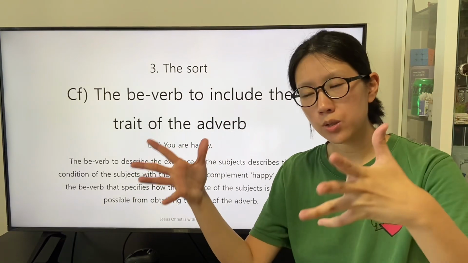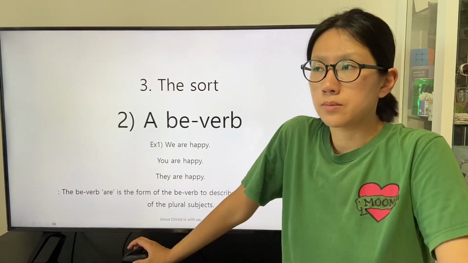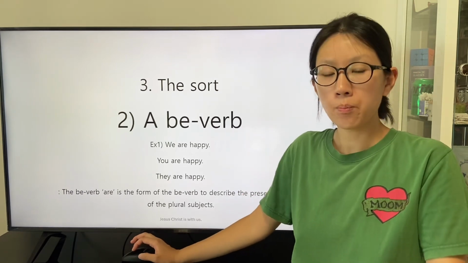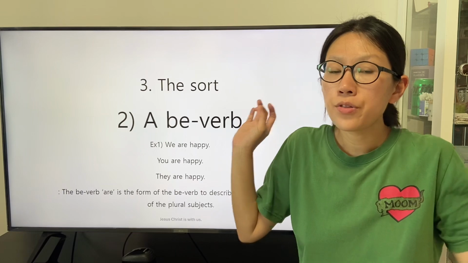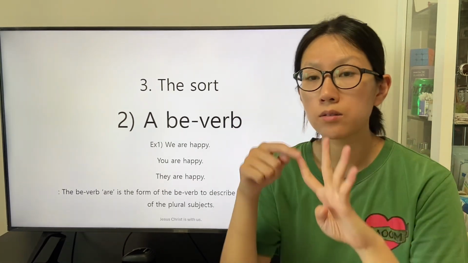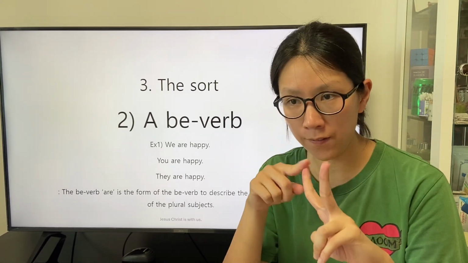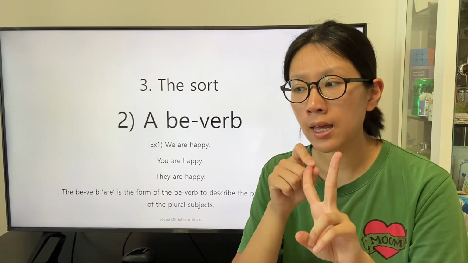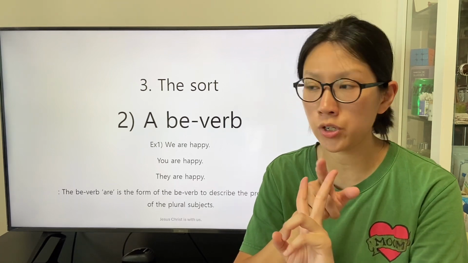Maybe the point that we focus on: the form of the be-verb is deviated according to the number of the subject and whether the subject participates in the conversation or not.